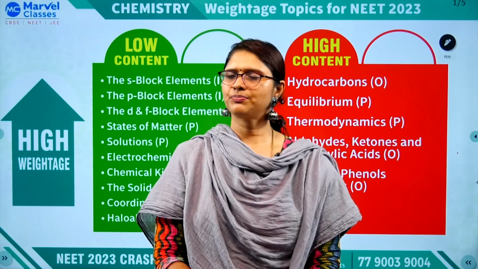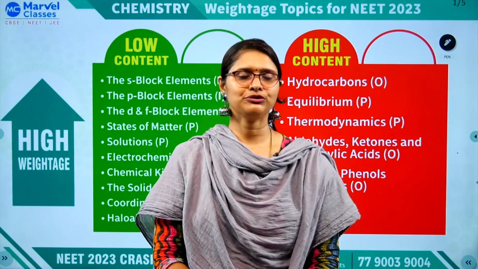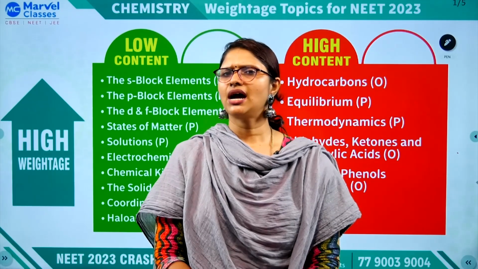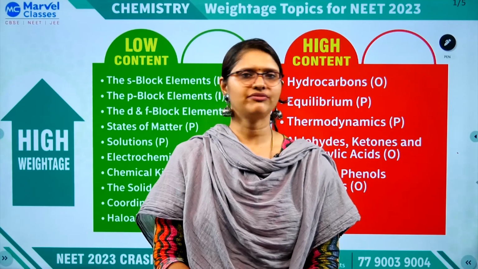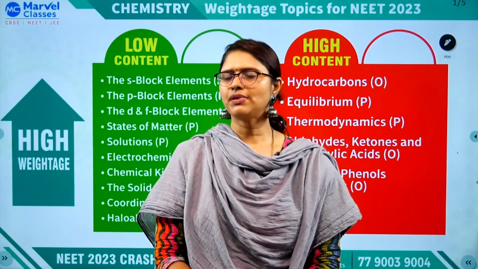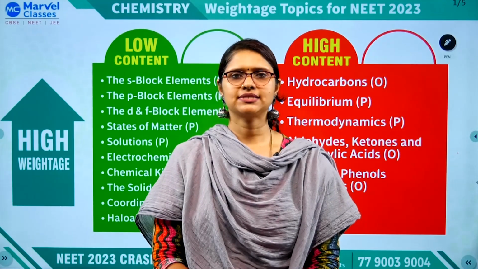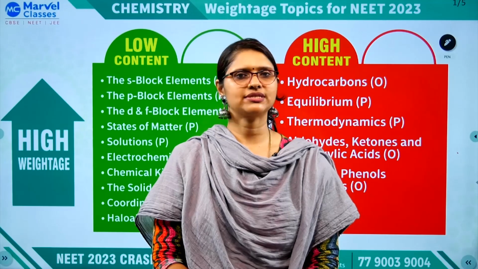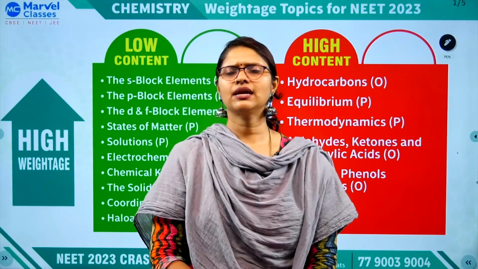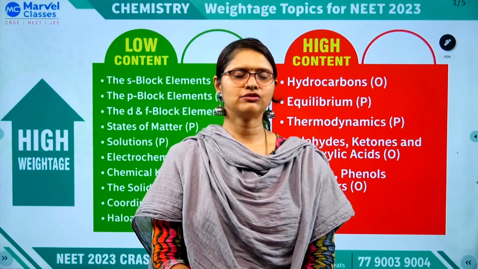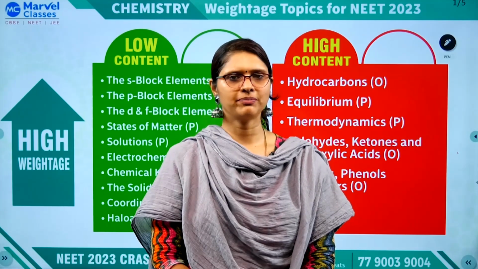The first priority goes to biology, yes. The second priority goes to chemistry. Achieving 160 plus in chemistry is not difficult. You need to plan and study the weighted topics accordingly, and solve previous year questions so that you will get an idea. If you are able to do at least 100 questions per topic, definitely 160 plus is achievable.